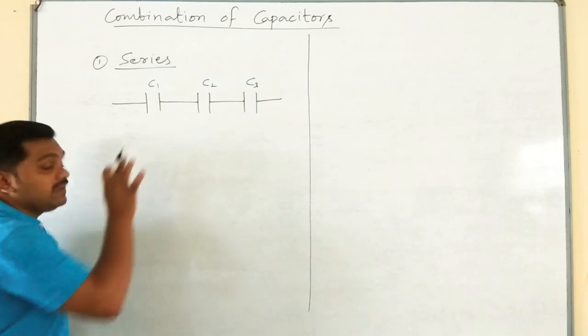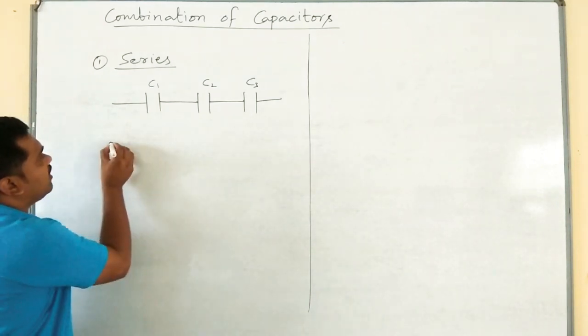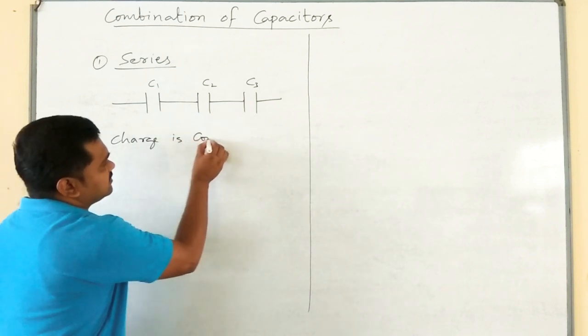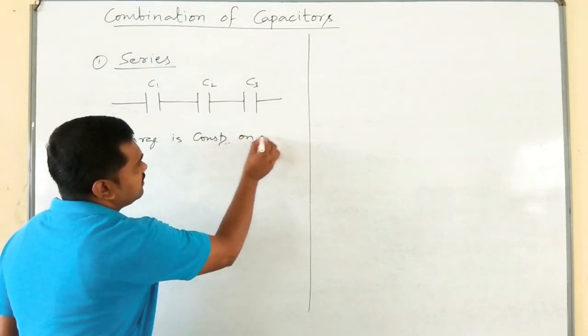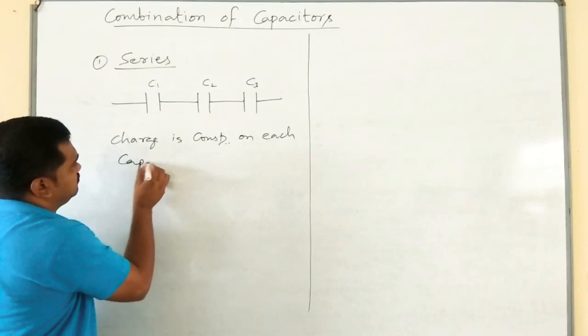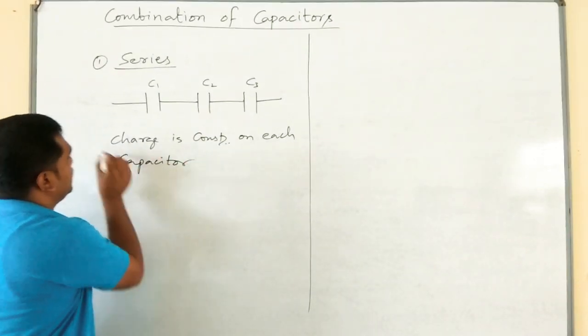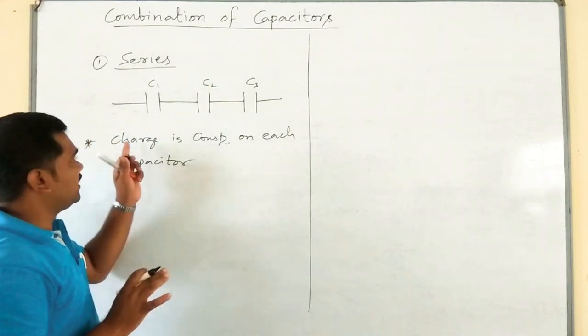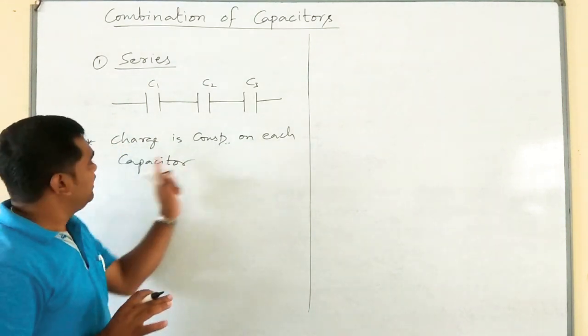Please remember, in series combination, charge remains constant. Charge is constant on each capacitor. That is the very important point you should remember. Charge is constant on each capacitor.